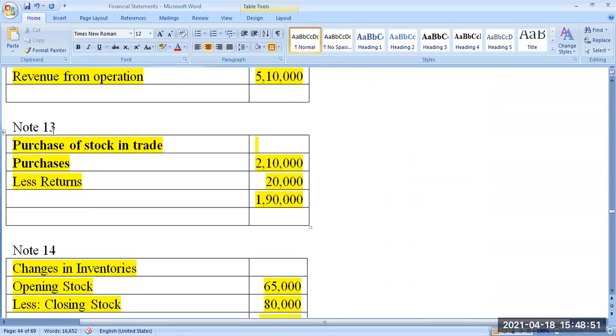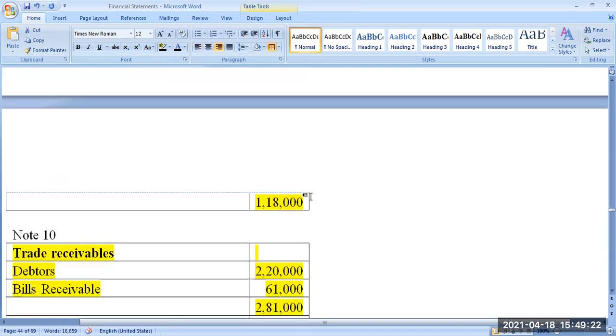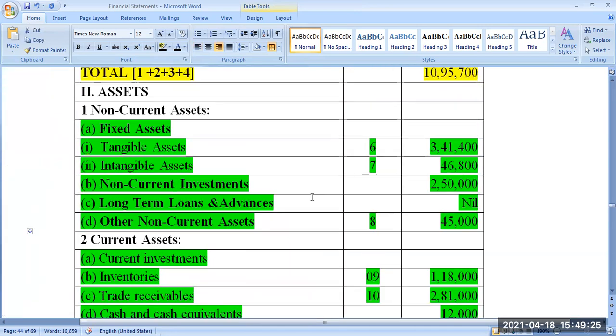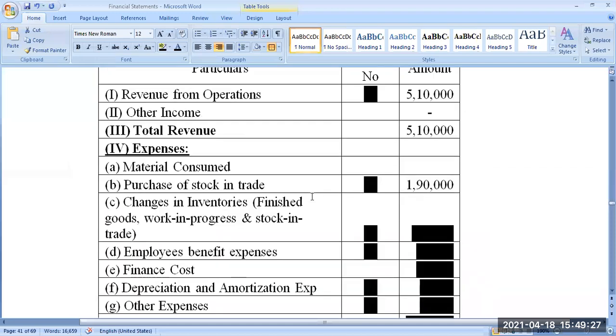For that, I'm just making a small note here: purchase minus purchase return. This is net purchase. Net purchase of stock in trade. So this 1,90,000, I'm taking it and writing here in the profit and loss account against the purchase of stock in trade, 1,90,000.